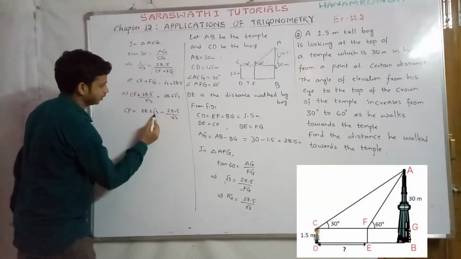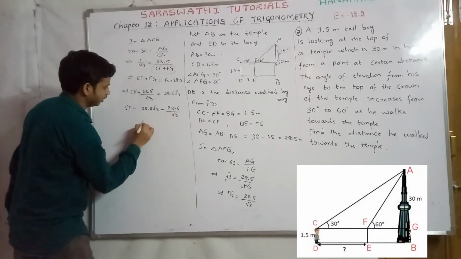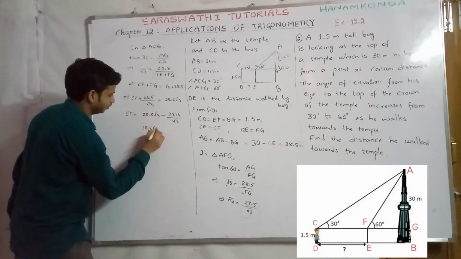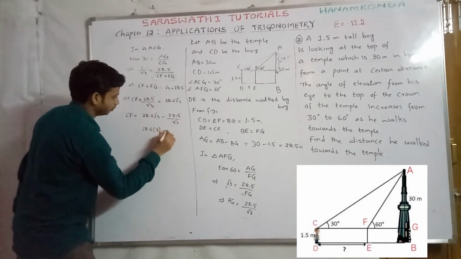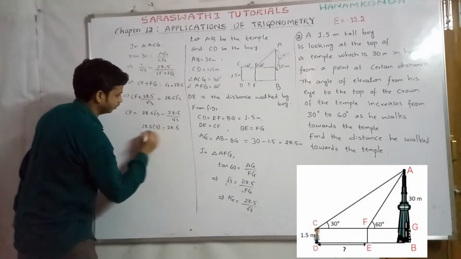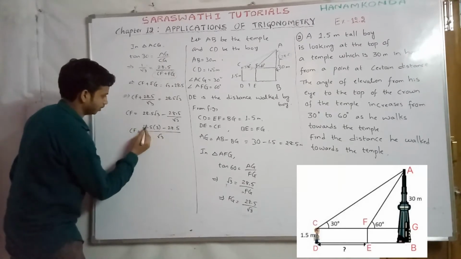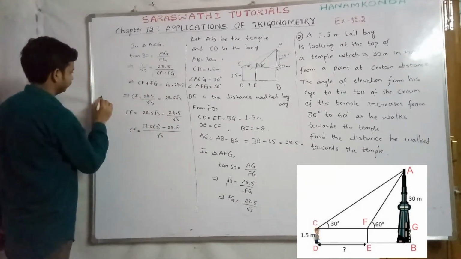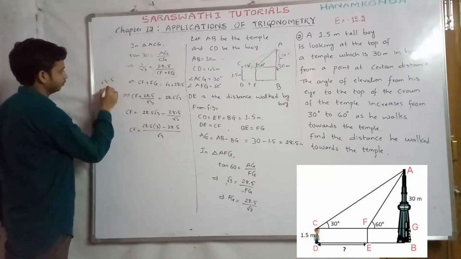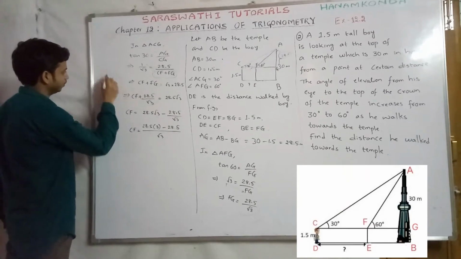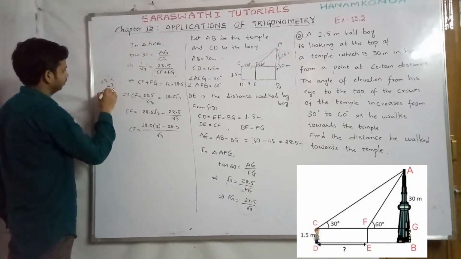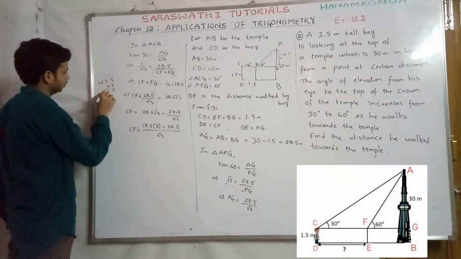Okay, so root 3 gets multiplied with this term. That means 28.5 into root 3 into root 3 is 3, minus 28.5 by root 3. So 28.5 into 3 is 85.5.